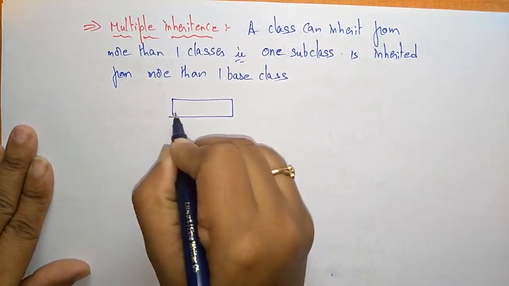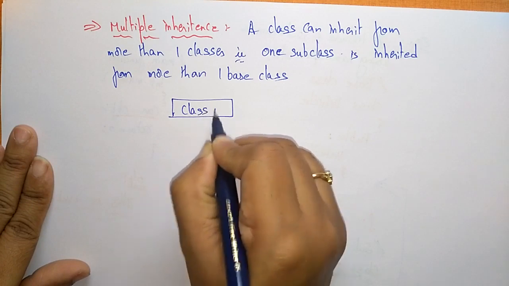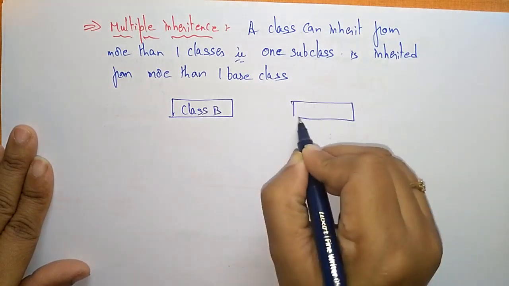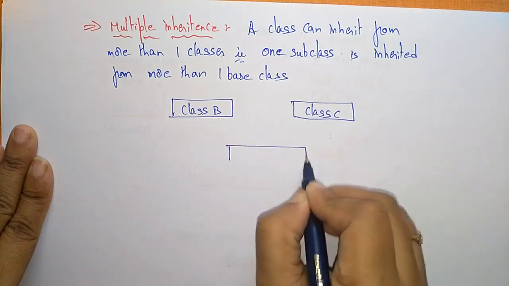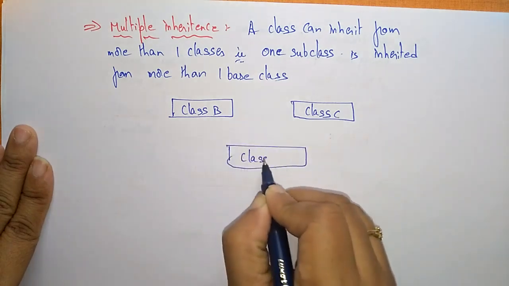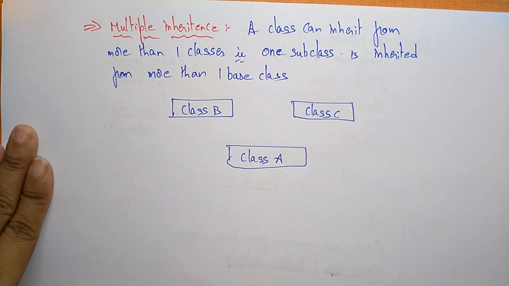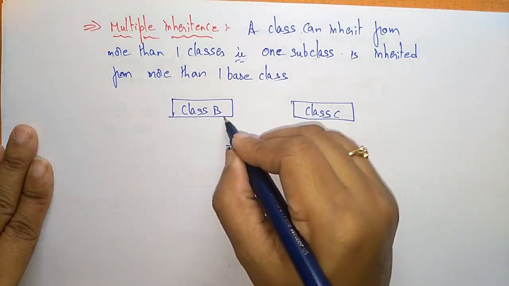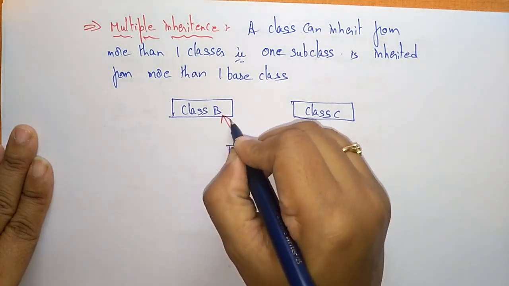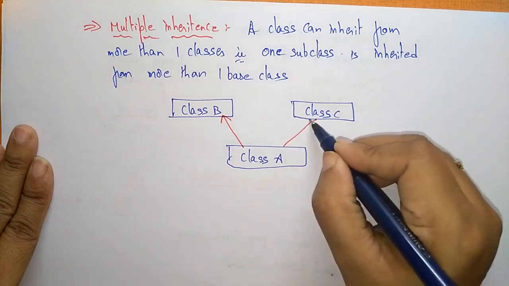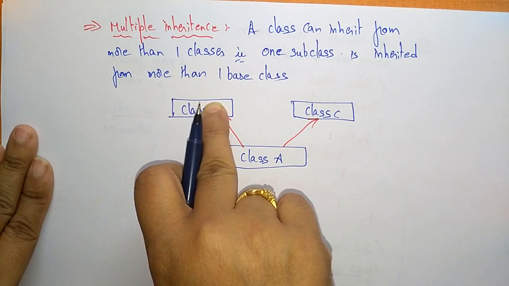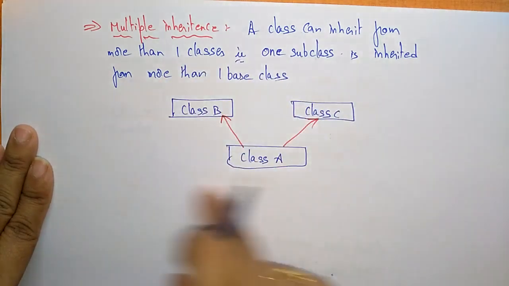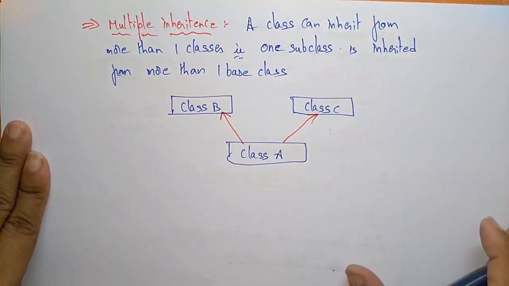So this is class B and this is class C, and here this is class A. This class A is inheriting the properties of the base class B as well as class C. One subclass is inheriting from more than one base class. You call it multiple inheritance.